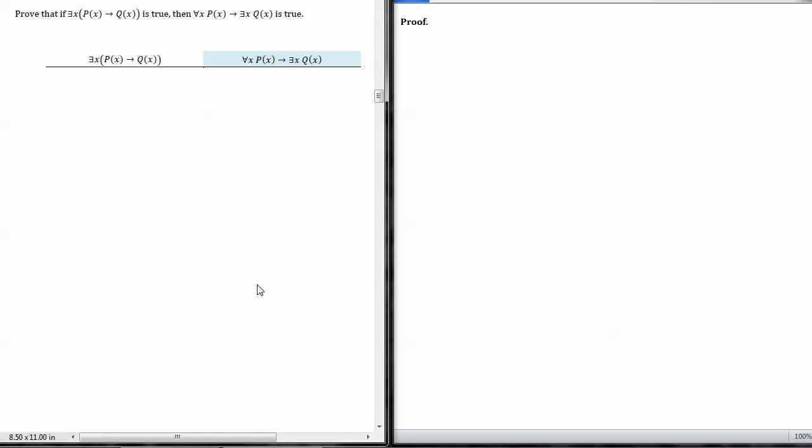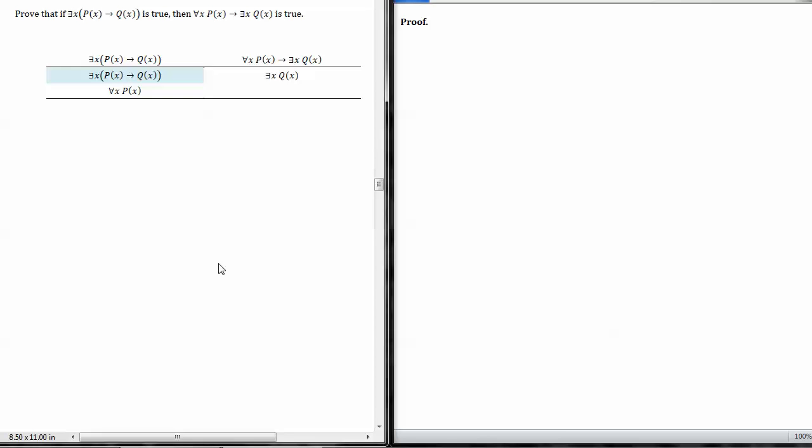The next step is we still have another conditional as a goal, and so we can do direct proof once again, bring the antecedent over as a given. Whenever you have an existential statement as a given, it's a good idea to right away do existential instantiation.